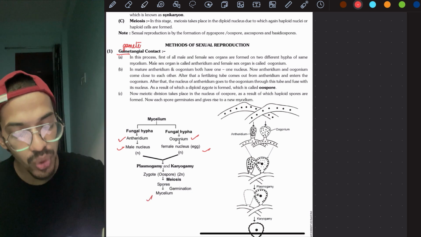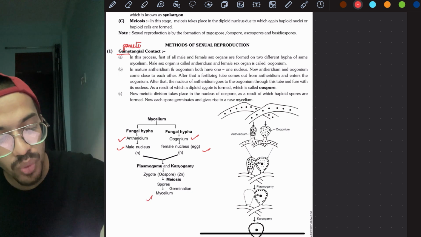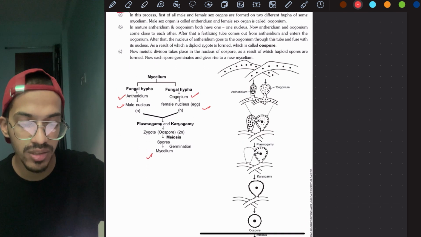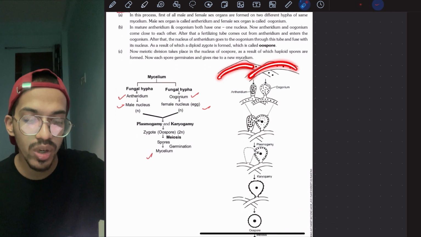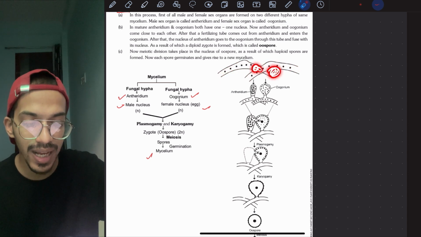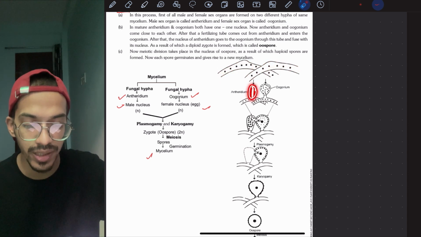Okay. Now they have also shown you that, assume this is one mycelium, another mycelium. So they are meeting over here. Okay. So it has what? This is the male one. This is the female one. So the male one has this structure, the female has this structure. So we have mentioned it. Now what will happen?